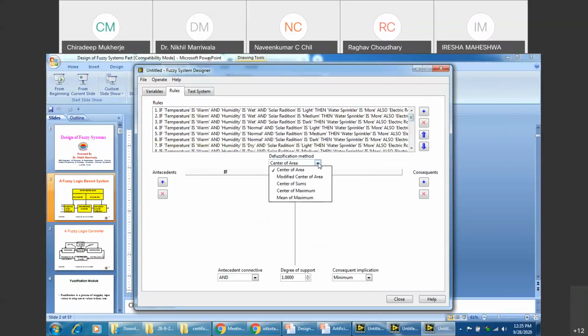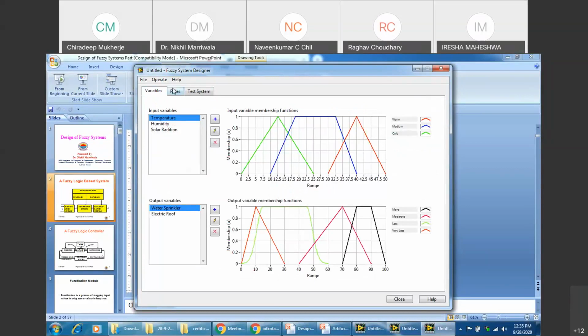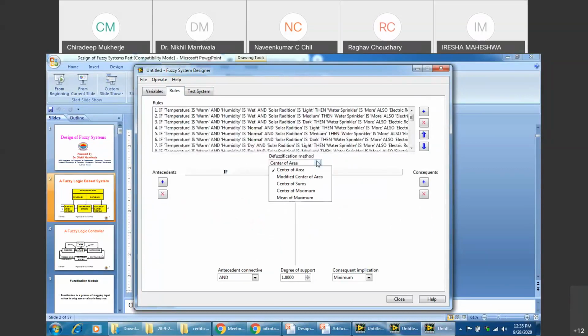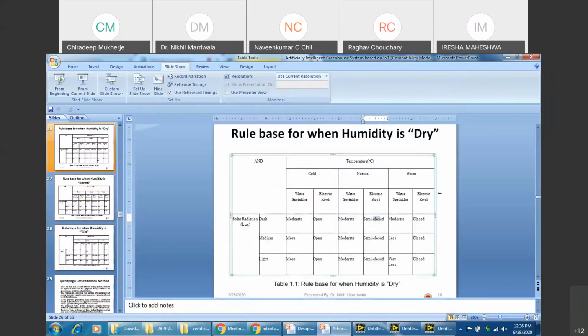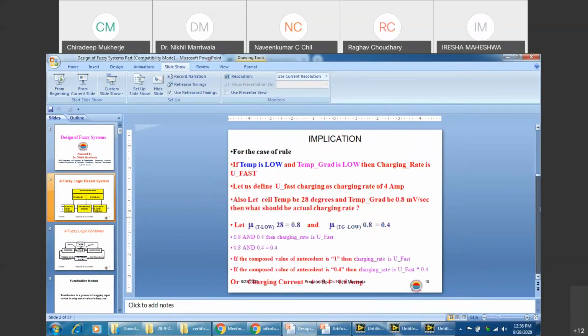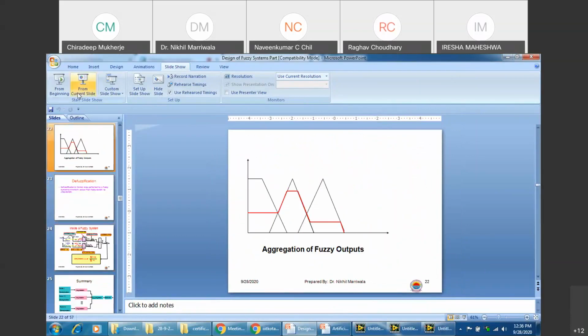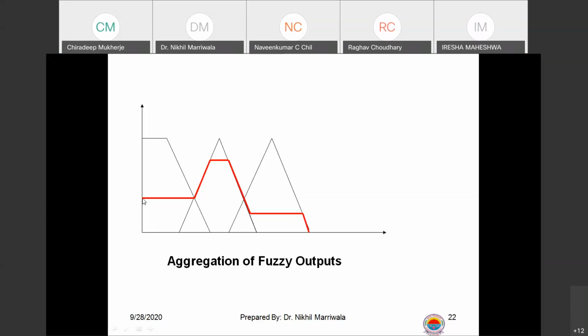Just specify the defuzzification method that you want to use. Again, modified center of sums, center of sums. Now, somebody was asking what is the difference if we use these. The difference will come in the defuzzification method over here, right? Sir, please explain these five methods. I don't have that much time, sir. It is already 12:40. If I start explaining all these methods, this is the literature part that you need to read. Center of sums is something I just explained, if you can recall. Sir, I just asked about the major difference between all the five. Not all are pretty different, so I cannot highlight.